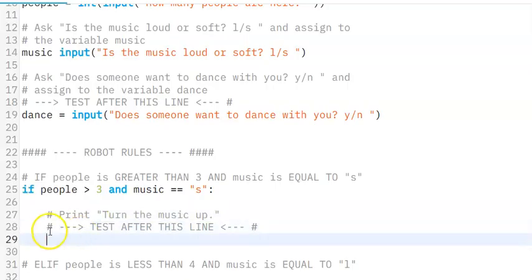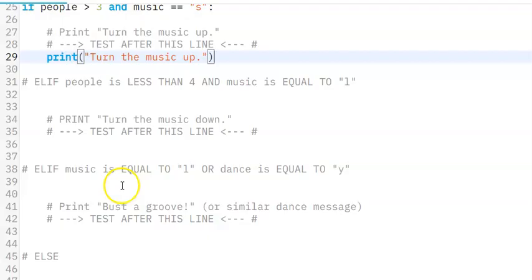So on line 29, make sure we are indented, and we'll just print, and I've already copied that. So we're going to print turn the music up. And let's go ahead and test after this line to make sure that we did it right. And if you did, then continue on right here.